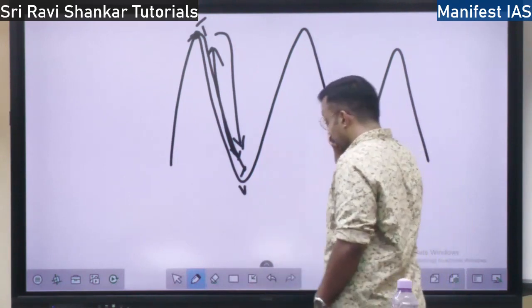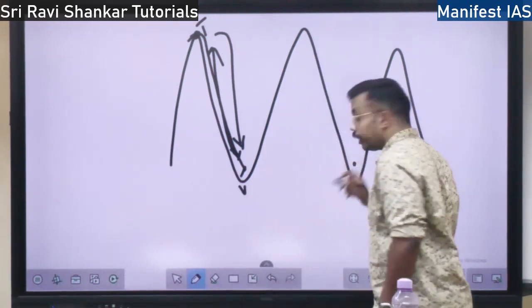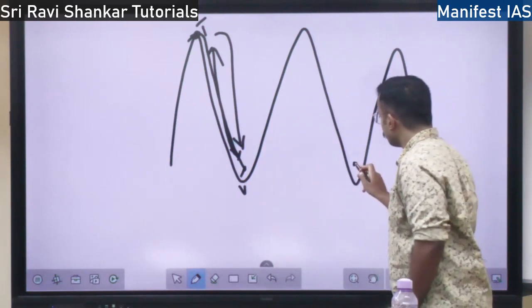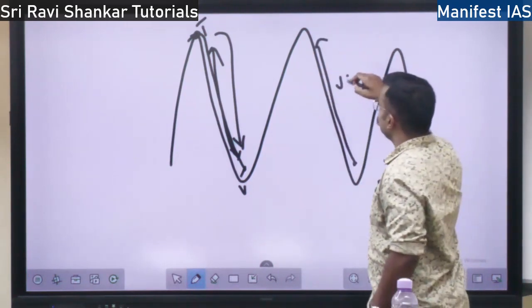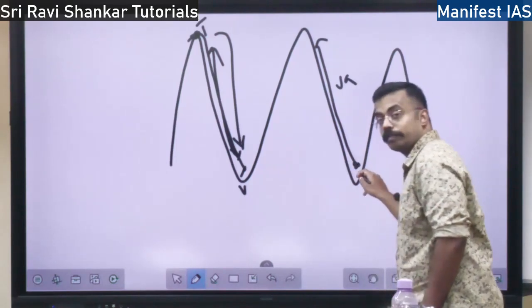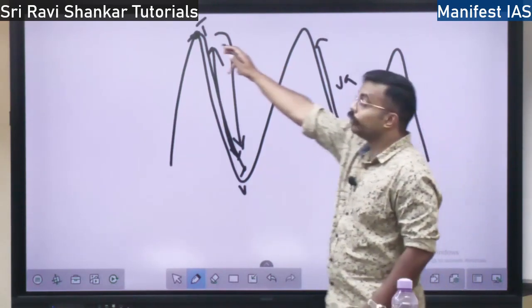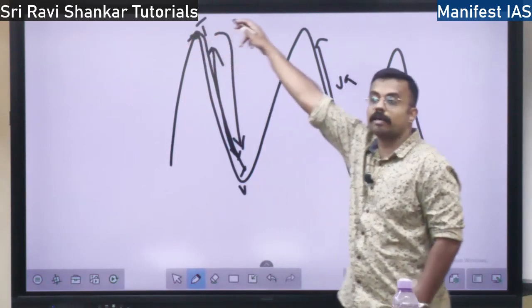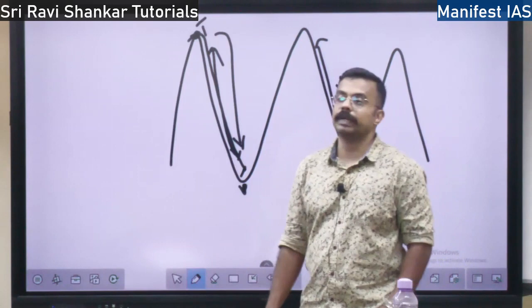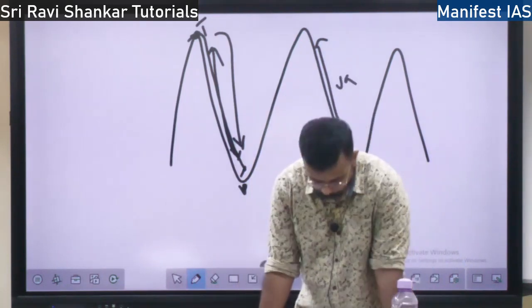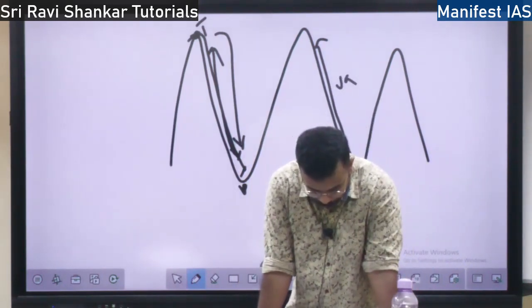So this air during the daytime moving from the bottom of the valley to the top of the mountain is called valley breeze, the air moving from the valley towards the mountain. Whereas during the night, the cold air coming from top to bottom is called mountain breeze, right? That is the concept of valley breeze and mountain breeze.